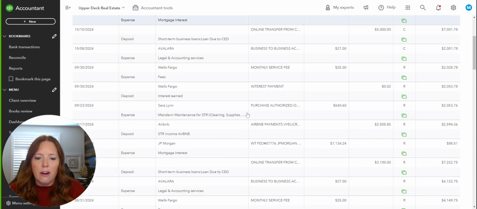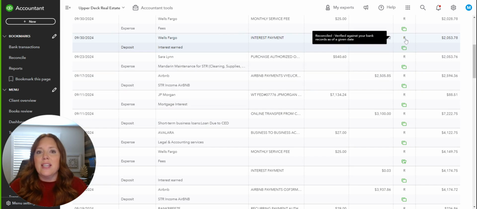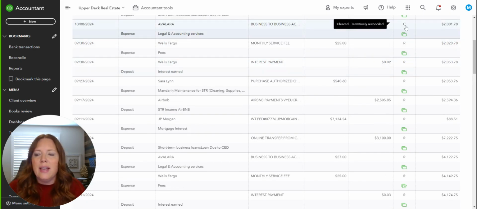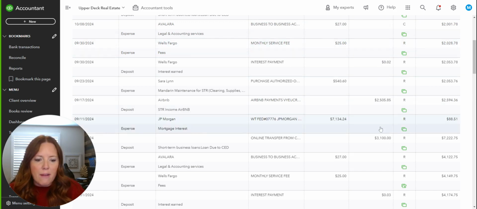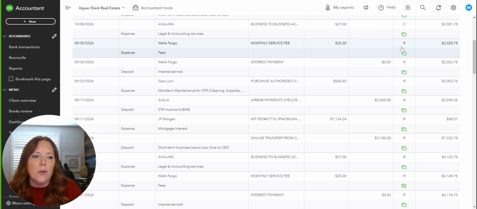So you'll click there. And what you're going to notice is here are your reconciliations. This R means that this account was reconciled. So you'll see here, this will say C, meaning it has not been reconciled yet, which makes sense because this is in October and through September was reconciled. So here we have those 9 transactions from September that were reconciled. And 9's really low. You're probably going to have a lot more than 9.